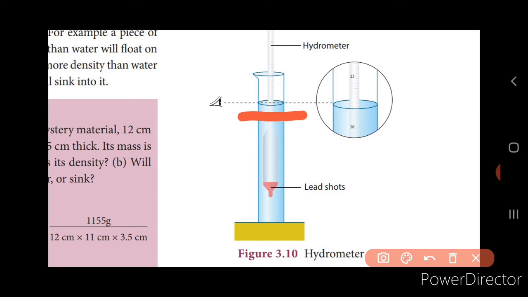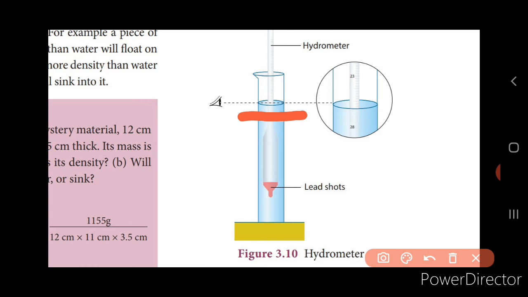Now hydrometers are calibrated for different purposes, such as lactometers for measuring the density of milk, sacrometers that are used for measuring the density of sugars in a liquid, and alcoholometers for measuring the alcohol that is present in spirits. If you see the lactometer, it is one form of the hydrometer that is used to check the purity of the milk, and this is based on the principle of the specific gravity of the milk.